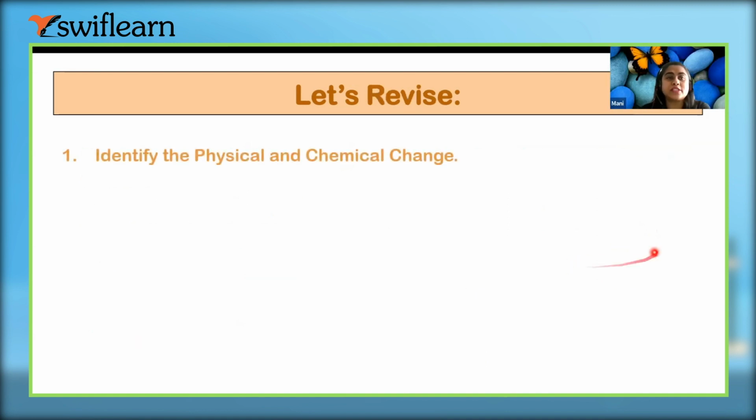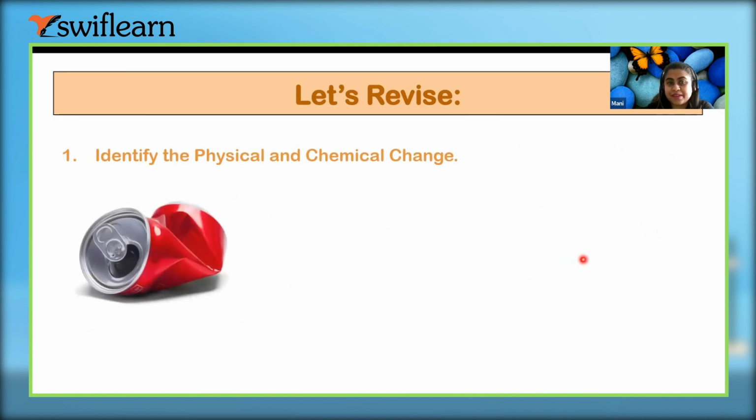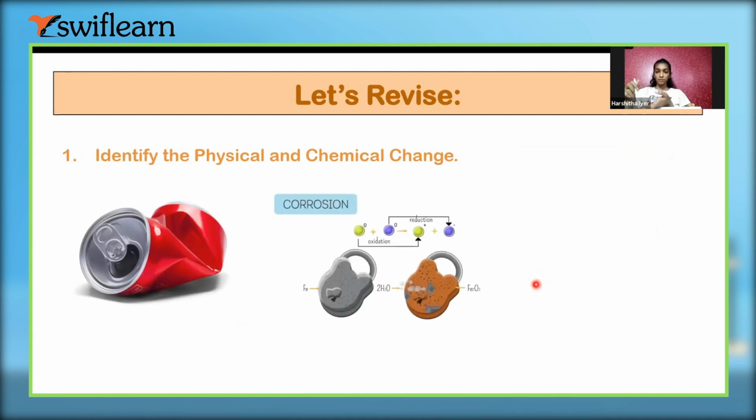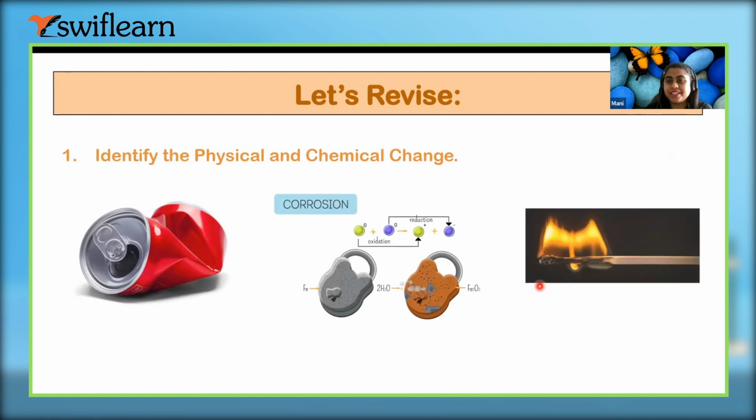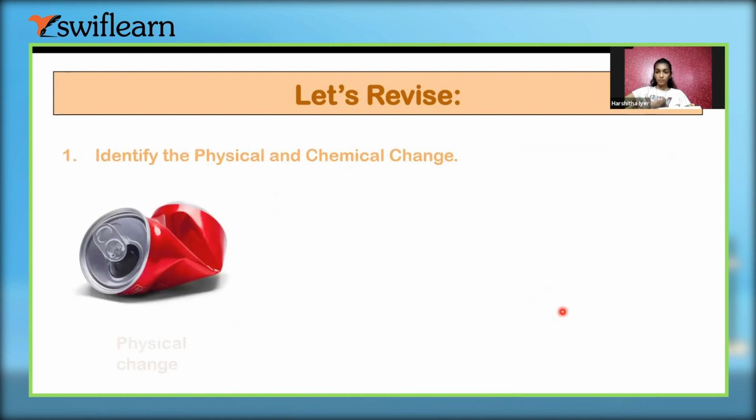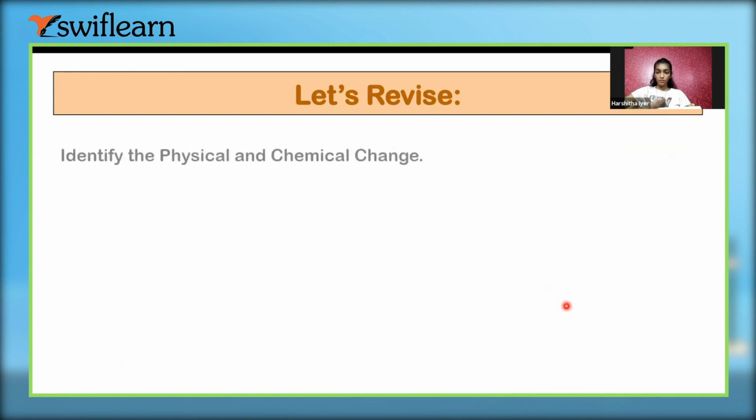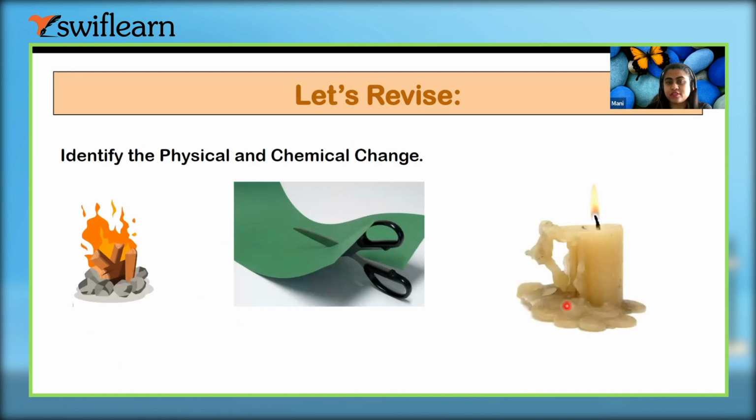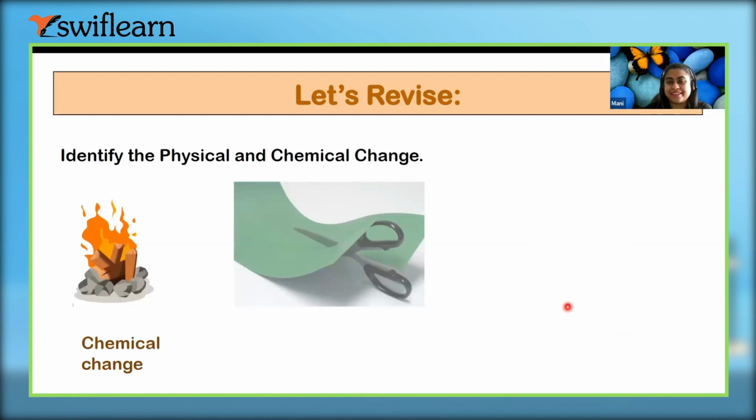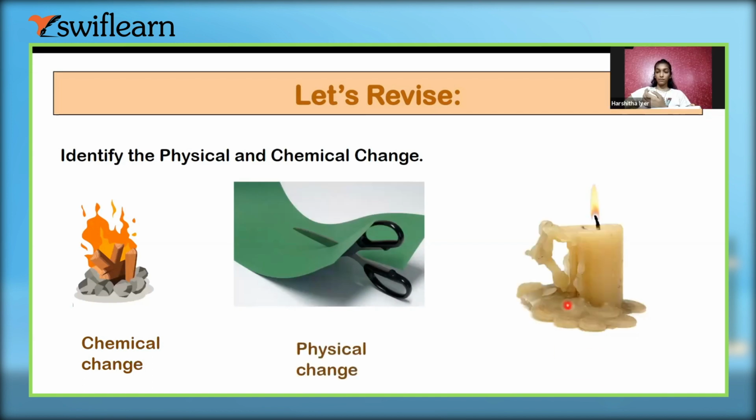Now just identify the physical and chemical change. Is it a physical or chemical change? Physical. This? Chemical. This? Chemical. Okay, now identify the physical change. First one is chemical, and this is the melting of a candle. It is melting, so it is physical.